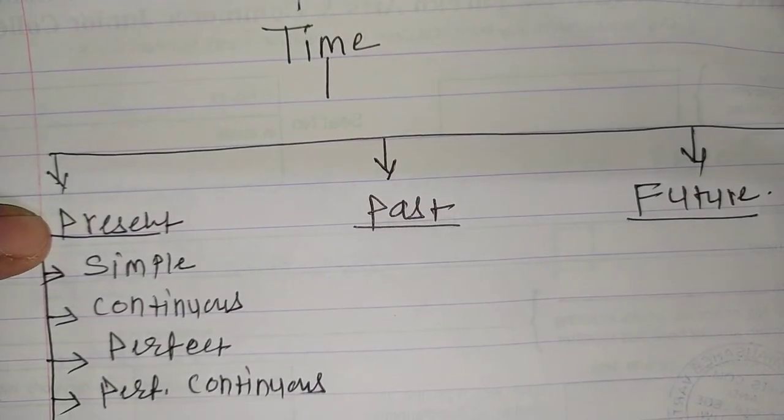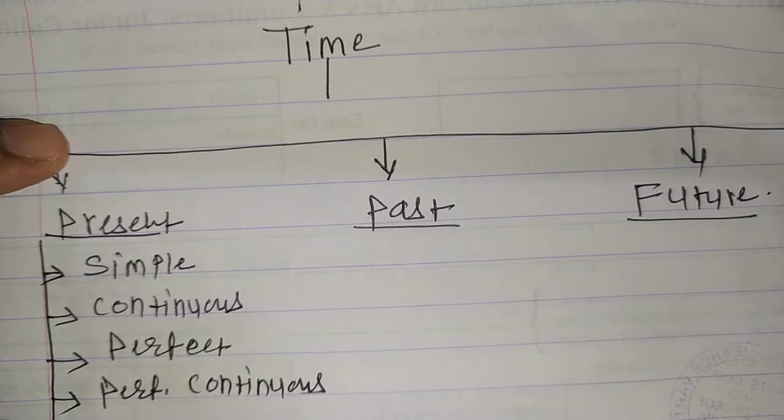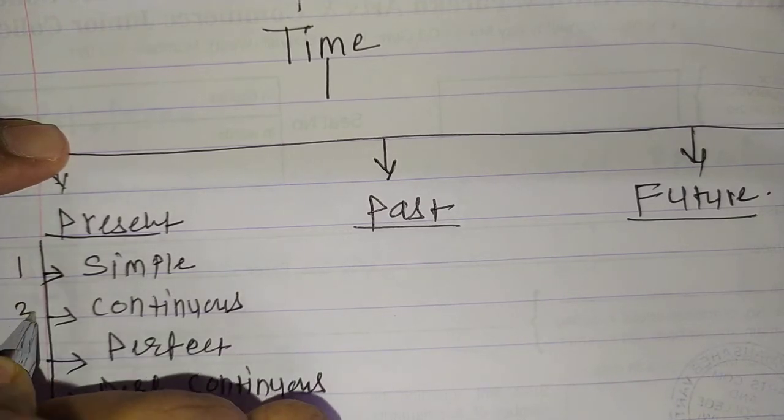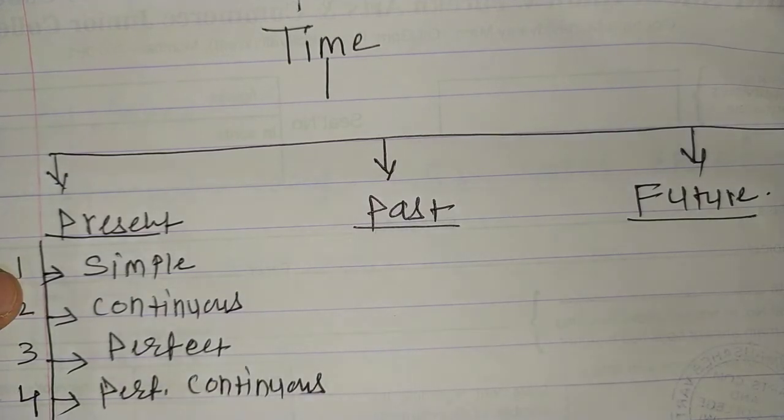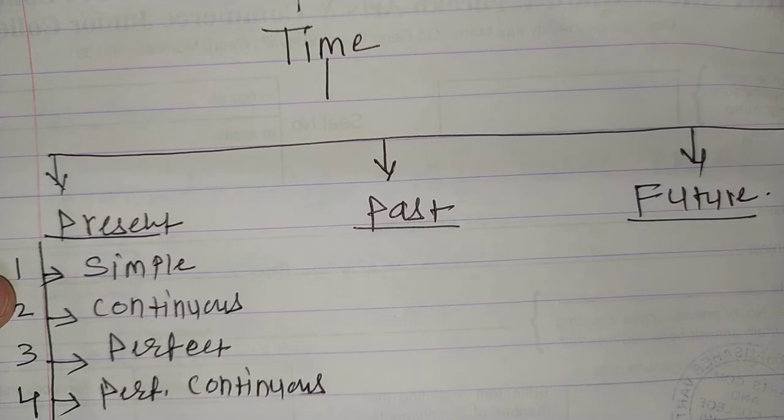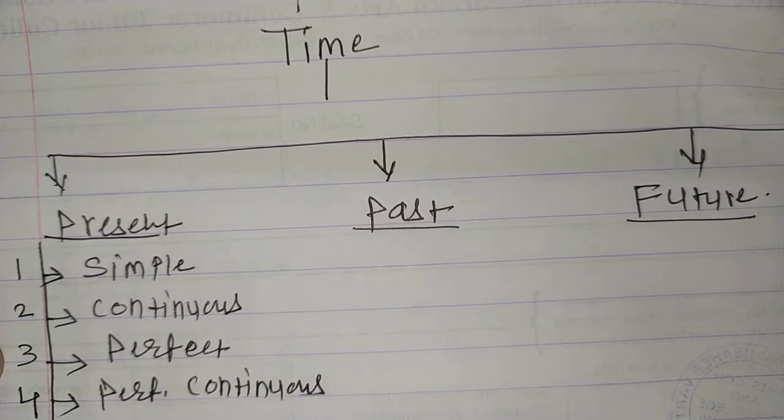Present, this is present tense, and its 4 parts are 1, 2, 3, and 4: simple present, present continuous, present perfect, and perfect continuous.